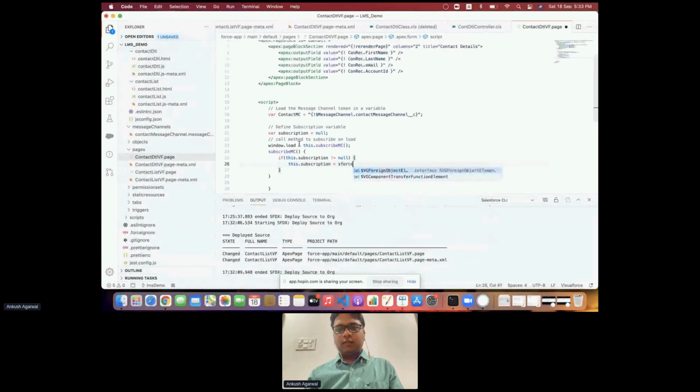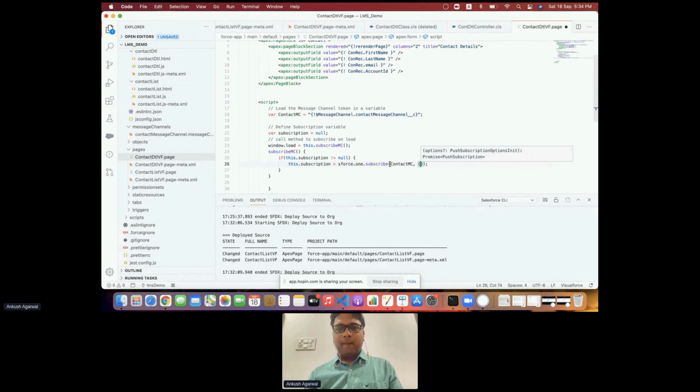Again we'll be using the sforce.one object, and we'll be using the subscribe method over here. And inside the subscribe method, the first parameter would be the message channel name, and the second would be the function which will have the parameters.